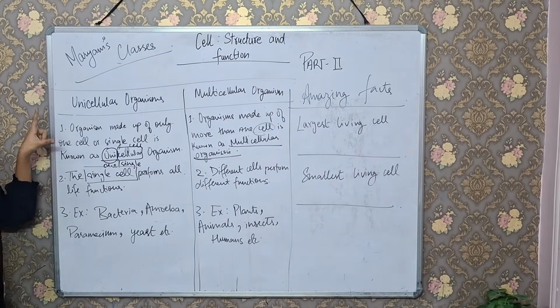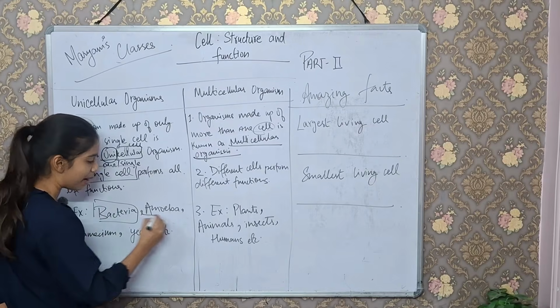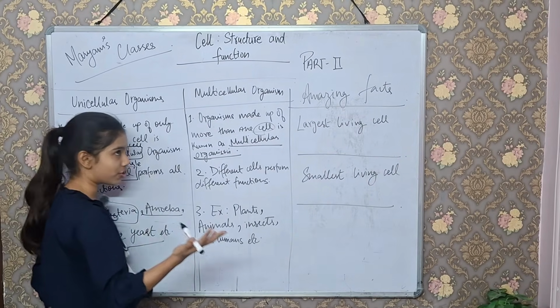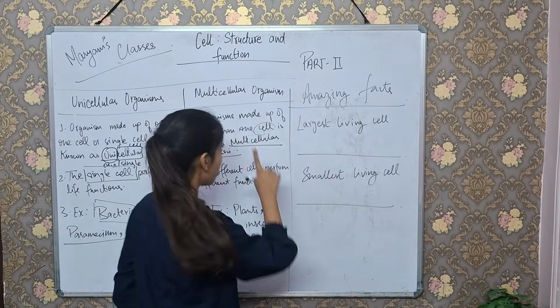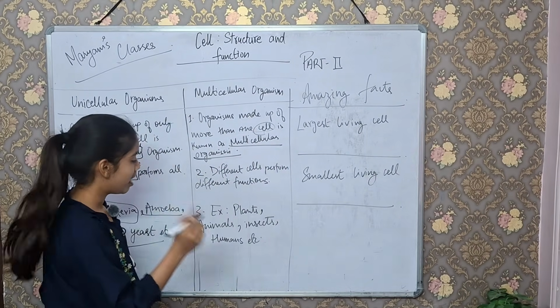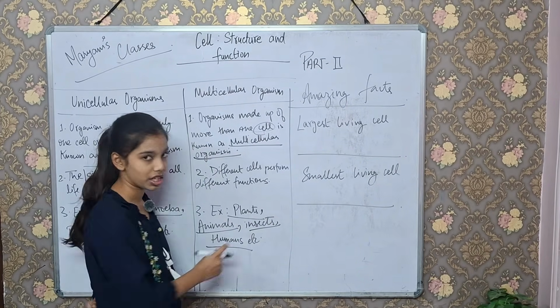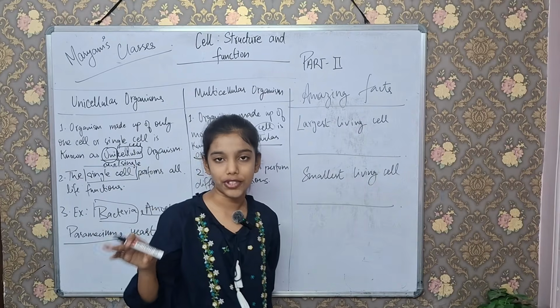Some examples of unicellular organisms are bacteria, amoeba, paramecium, yeast, etc. Most microorganisms are unicellular organisms. Then we have multicellular organisms. They are plants, animals, insects and humans. Yes, humans are also multicellular organisms. They have trillions of cells.